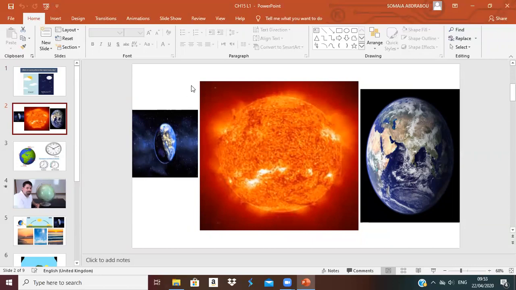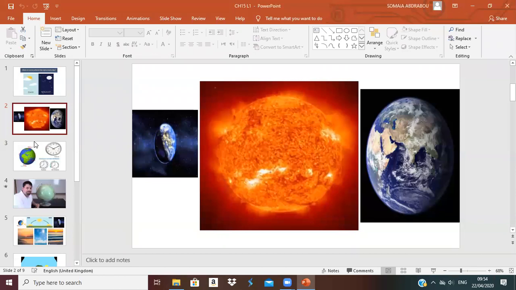Now, what happened? Because the earth is in rotation on its axis. What is the meaning of axis? It is an imaginary line that goes through the center of the earth. Earth is in rotation on its axis. So it moves and moves and spins on its axis. Because the Earth is in rotation on its axis, we get day and night.